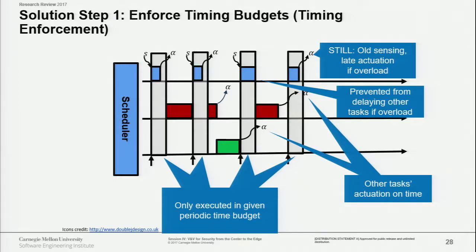But we still have the problem of the late actuation, the late alpha, right? We were able to contain the delays on the other tasks, the red and the blue and the green, but we still have the problem of this late actuation from the blue task. So what do we do?